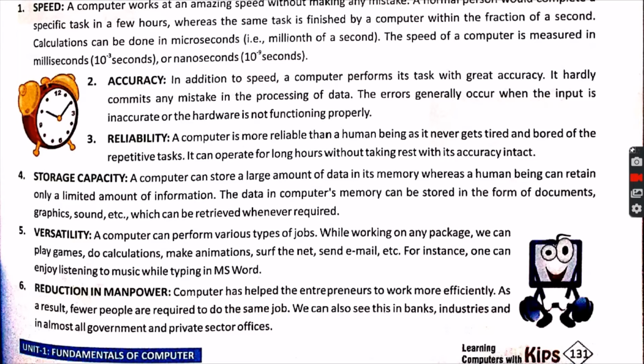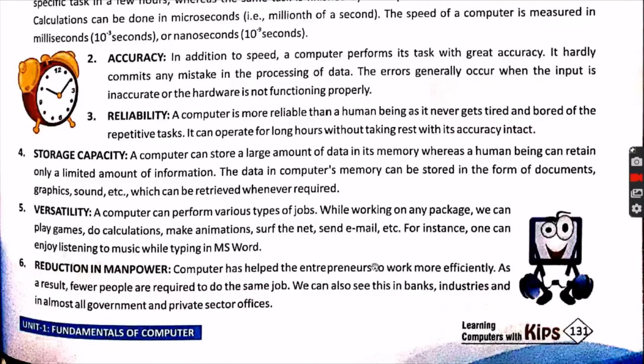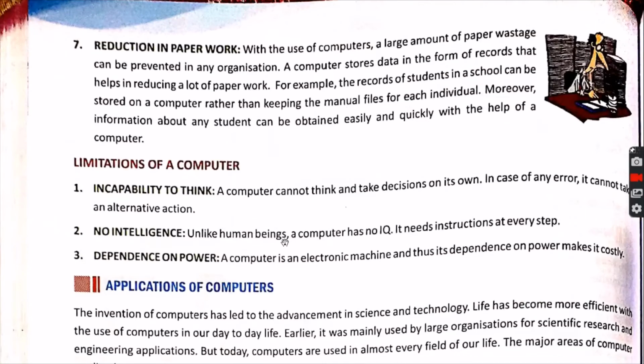These are the specifications of a computer. It means at the same time you can do more than one thing. So a computer can perform more than one task at a time, whereas human beings cannot do the same.